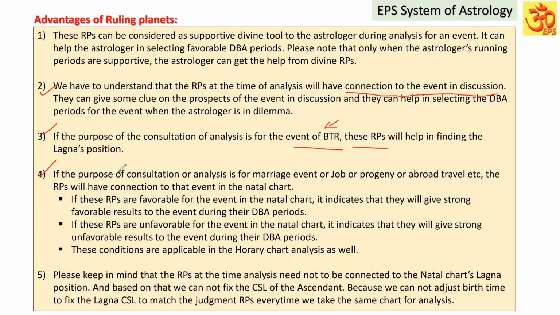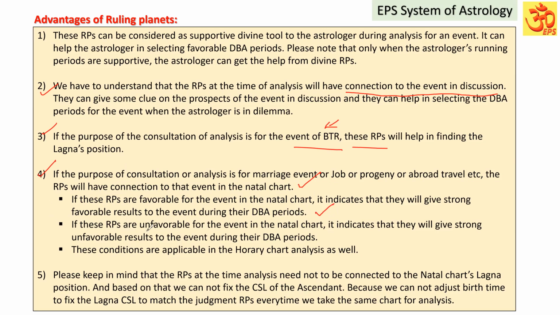If the purpose of consultation or analysis is for another event, like marriage, job, progeny or abroad travel, etc., the ruling planets will have a connection to those events in the natal chart. I hope you have understood. If these ruling planets are favorable for the event in the natal chart, it indicates that they will give strong favorable results to the event during their Dasa Bhukti Antara periods. I hope you have understood.